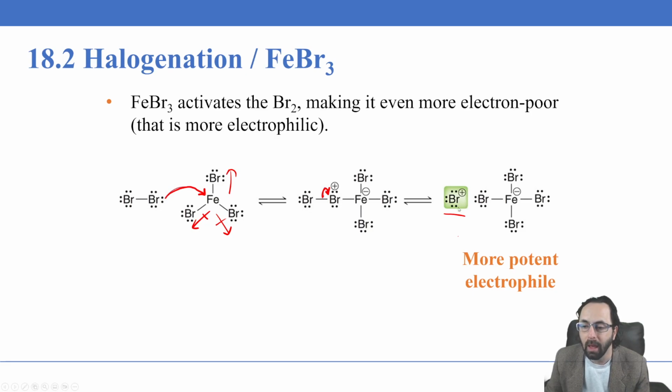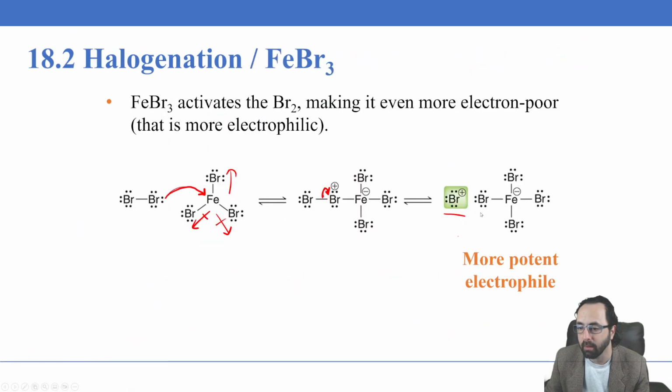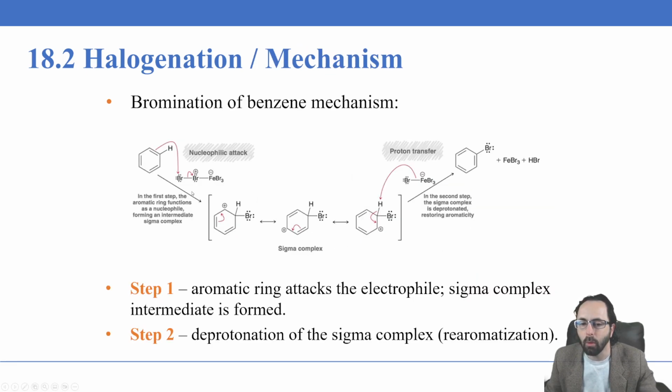And this bromine cation will now be the electrophile in the electrophilic substitution reaction here, the electrophilic aromatic substitution. This is what accepts the pi electrons from the benzene ring, making it a much more potent electrophile than just the Br2 by itself. So after we have this electrophile, this is going to react.